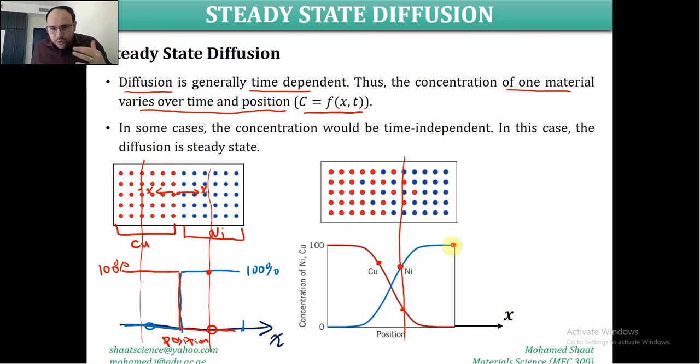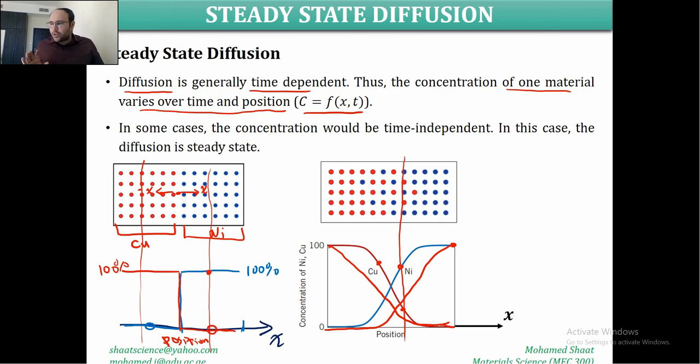For example, after 2 more hours, the nickel is going to change or vary into this form, so we end up with another figure for the nickel. The same thing for the copper. After a while, it could change into this form. It means that the concentration should also be a function of time.